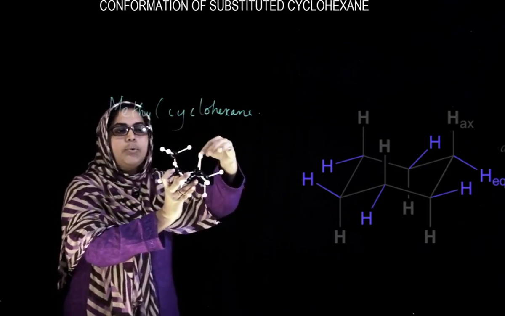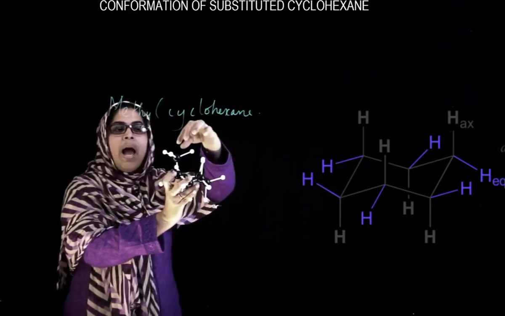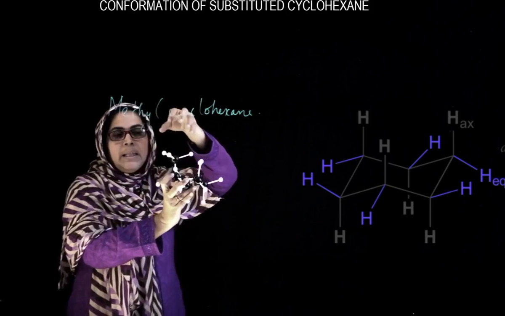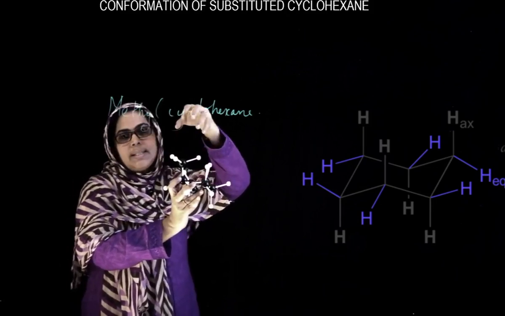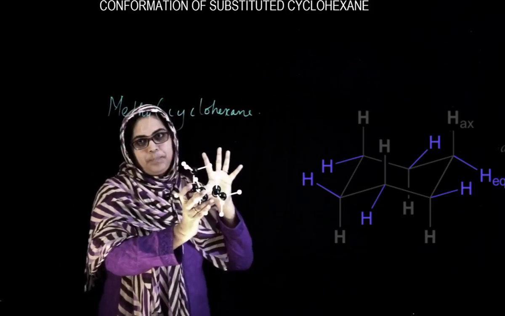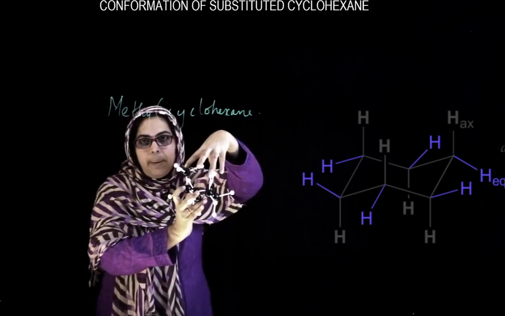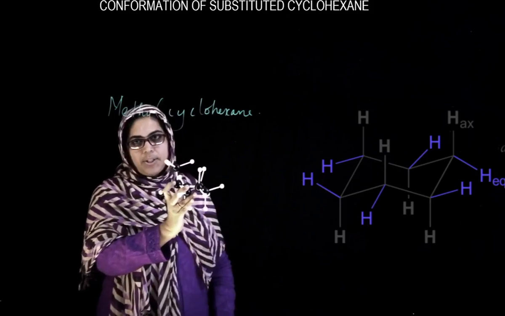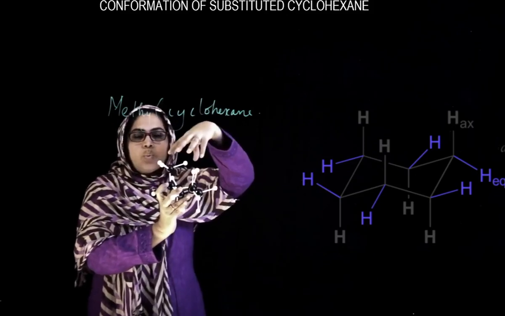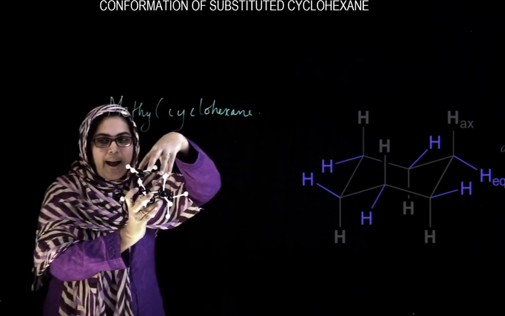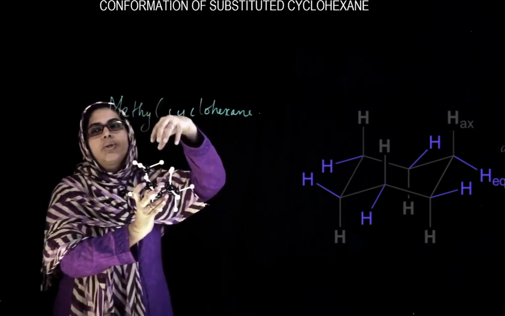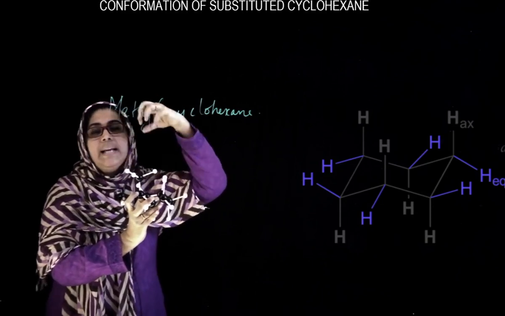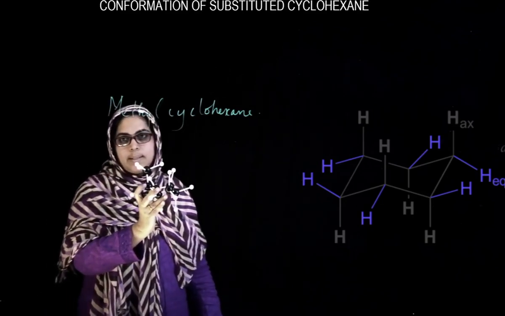Similarly, 1, 2, 3, this axial hydrogen and this CH3 group are crowded. This crowding results in steric repulsion, and this steric repulsion is termed 1,3 diaxial interaction. It induces a strain in the molecule, that is, the strain in axial methyl cyclohexane.